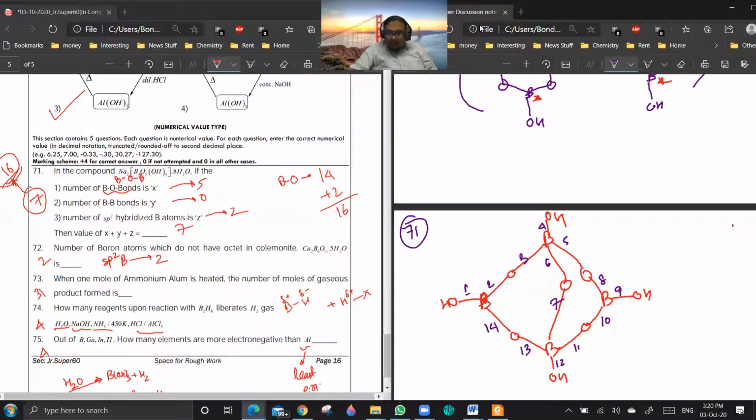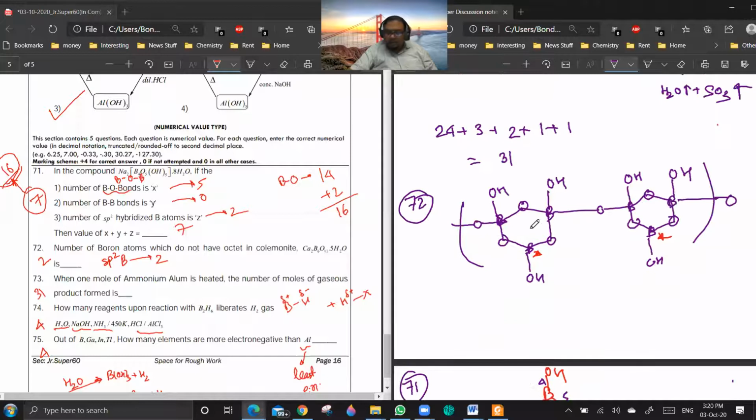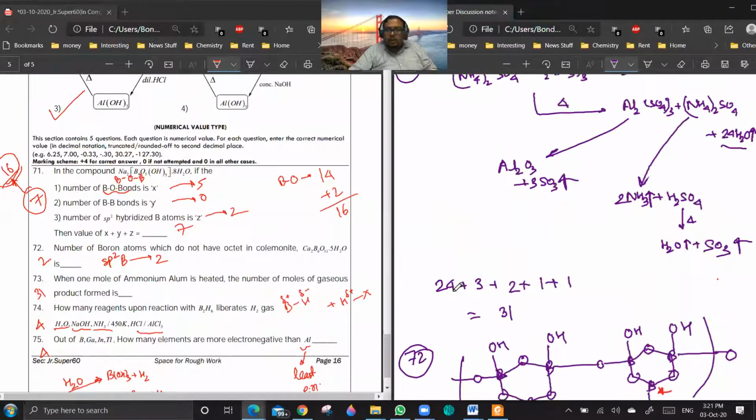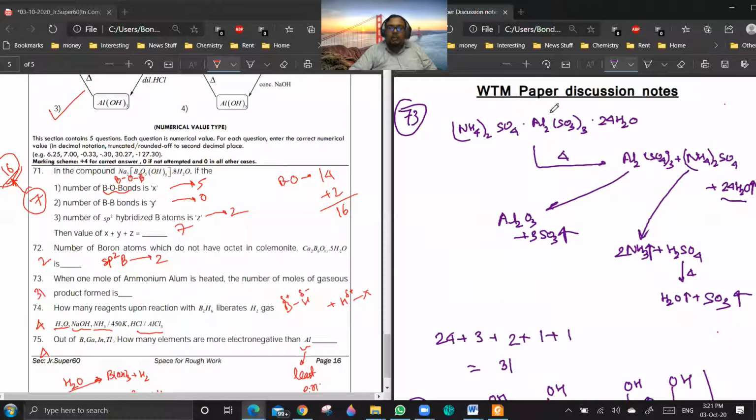After that, 72 is a doubt. Yes, sir. 72, I have given you the structure of colemanite in the notes. Not 72, sir. Okay, not 72. Then 73. Yeah, 73 is, see, ammonium alum is basically instead of potash, you are using ammonium, NH4 plus.